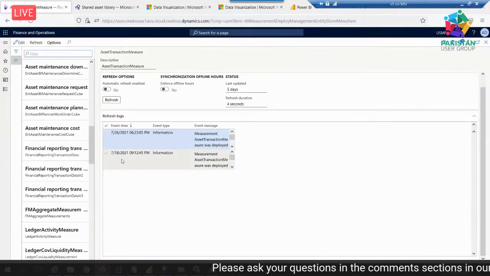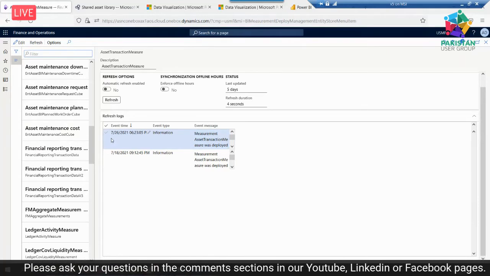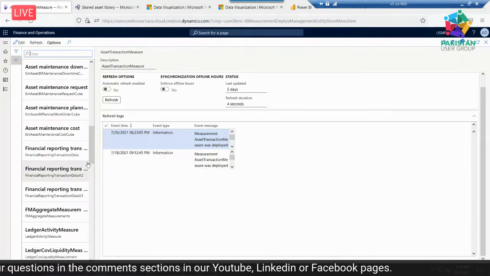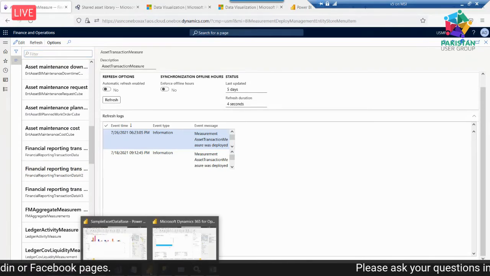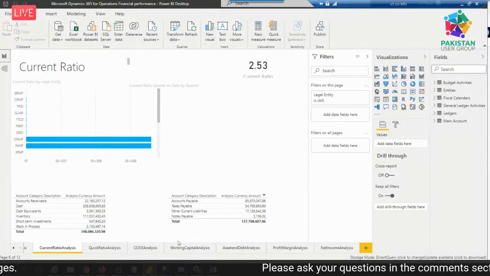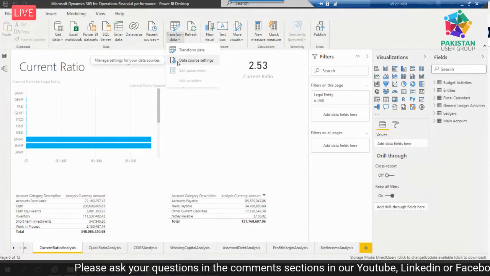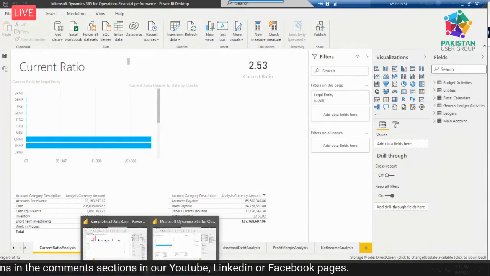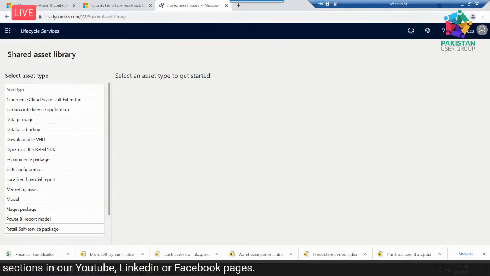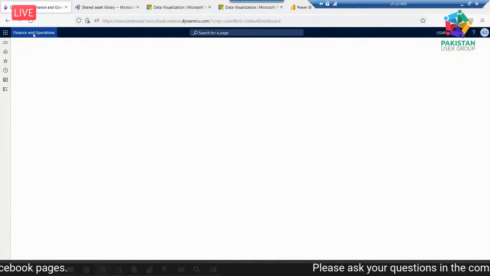For example, for testing purposes, I last refreshed this dashboard on 7/26. You can schedule these data entities. And as you see, I currently configured this on my local VM. So this is my dashboard. I downloaded it, and it is currently pointed to my local database. I modified it, and with the help of the on-prem dashboard, I deployed it into powerbi.com and downloaded it into my VM.